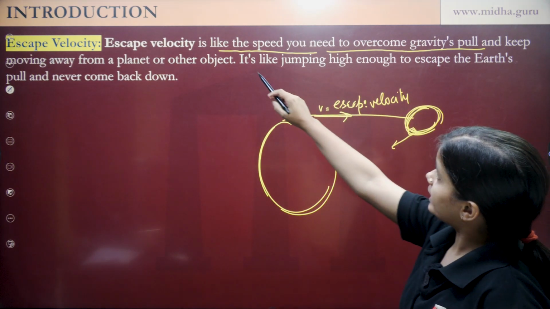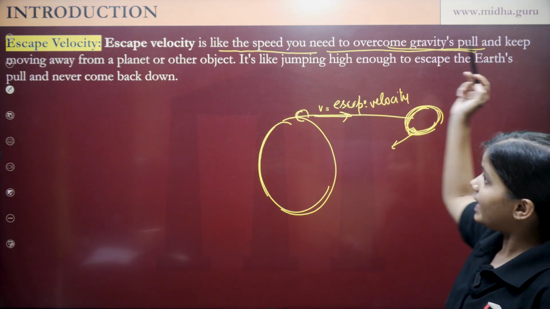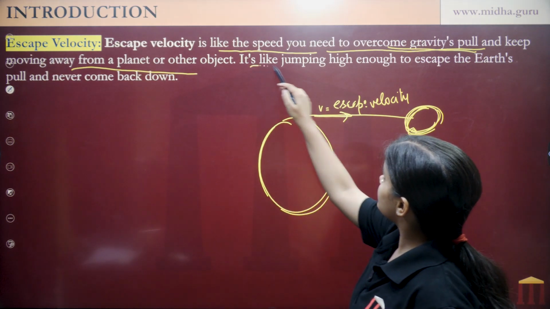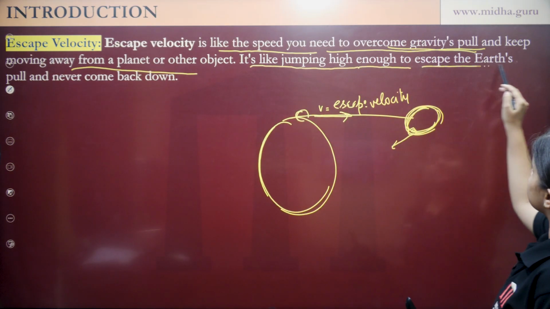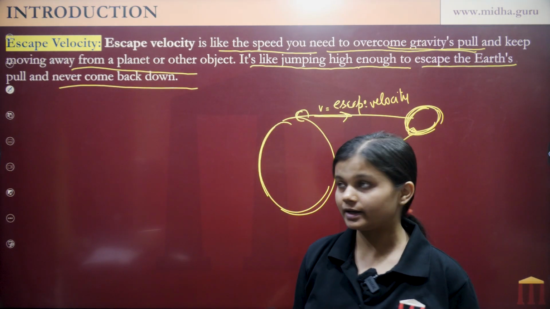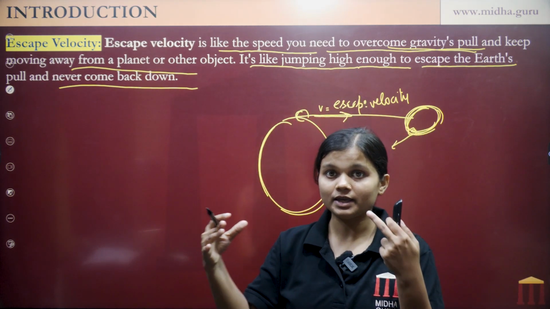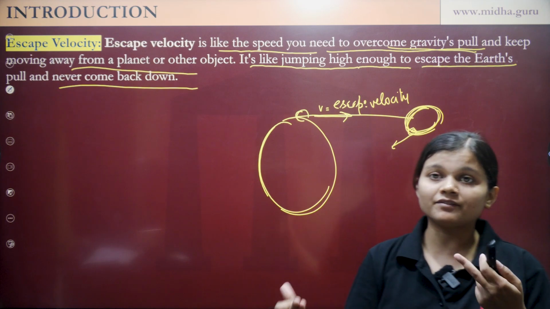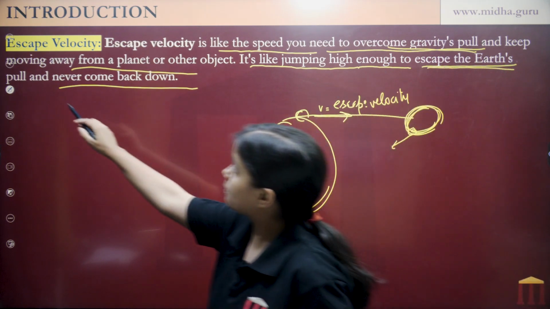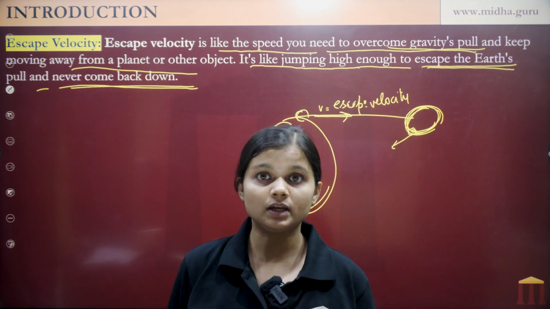So it is the speed you need to overcome gravity's pull and keep moving away from a planet or other object. It is like jumping so high that the Earth's gravity stops working there, to escape the Earth's pull and never come back down. This is what escape velocity is.